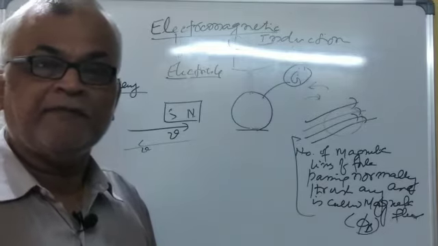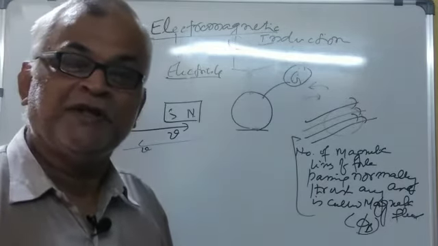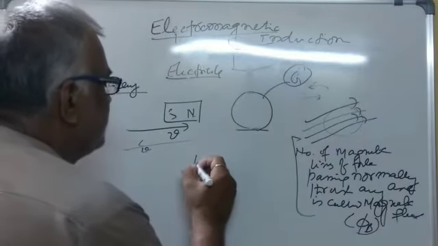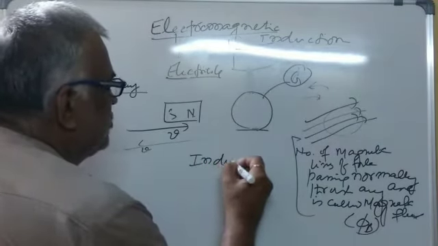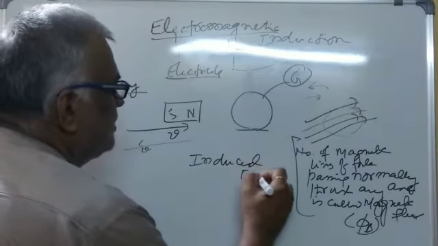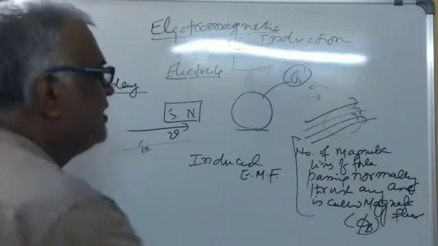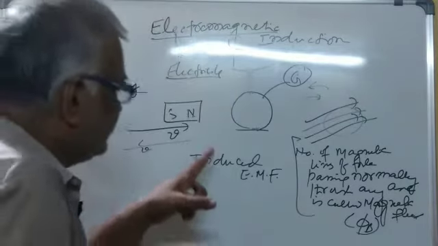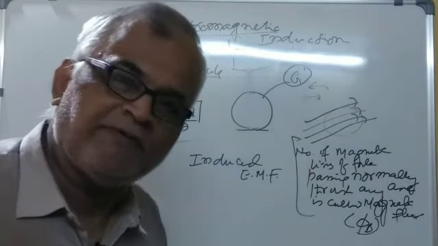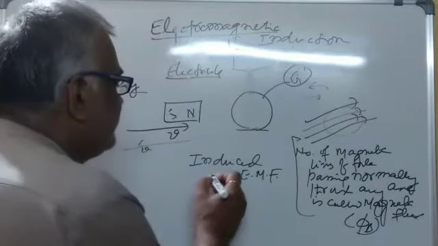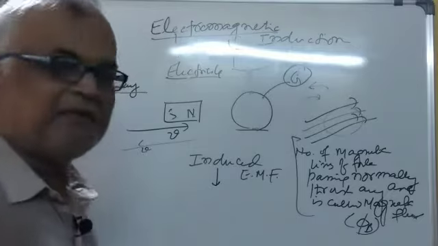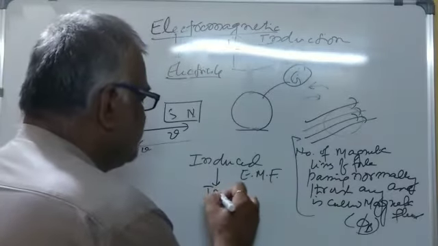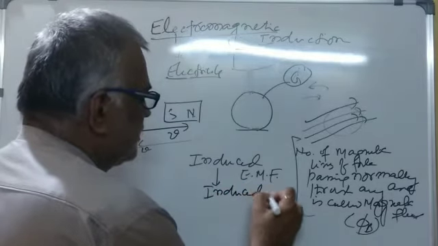And this EMF, which is produced by the induction of magnetic field, is called induced EMF, induced electromotive force. You all know the difference between electromotive force and potential difference from my previous lectures. And this induced EMF is responsible for the flow of electric current, and the electric current as a result of this induced EMF is called induced current.